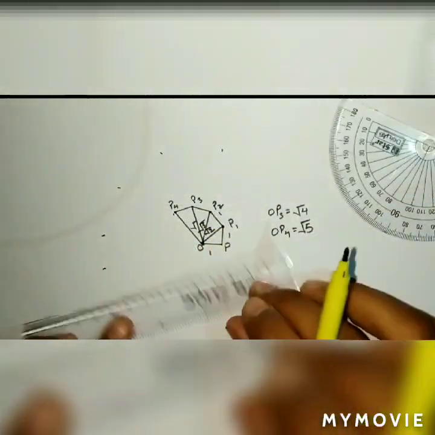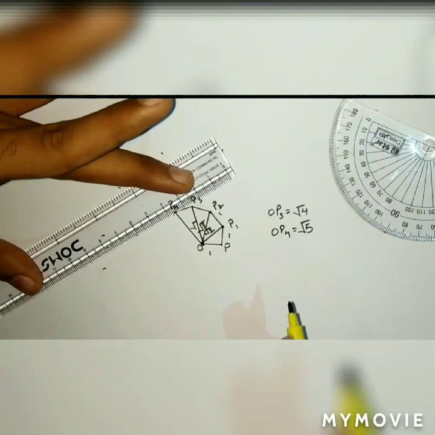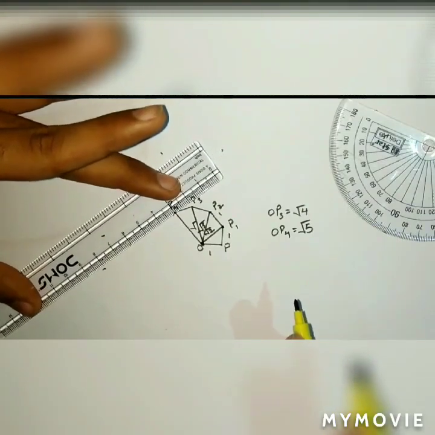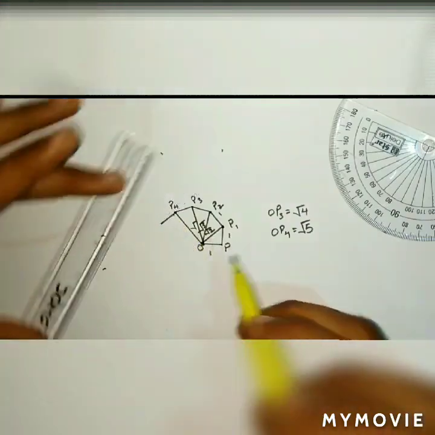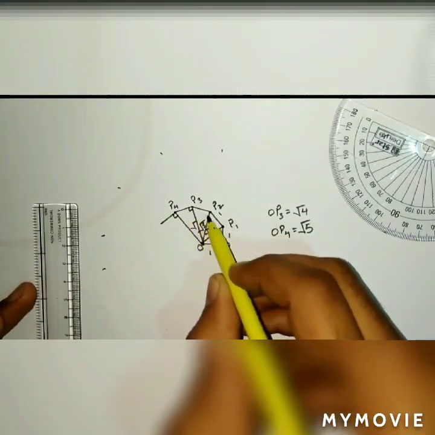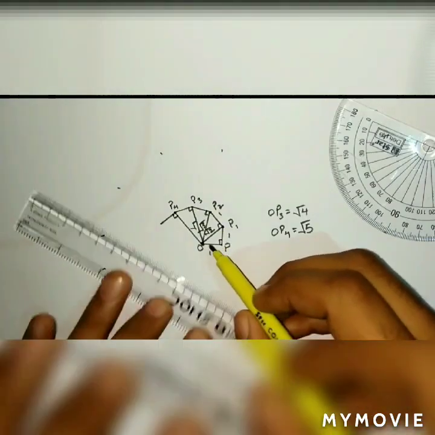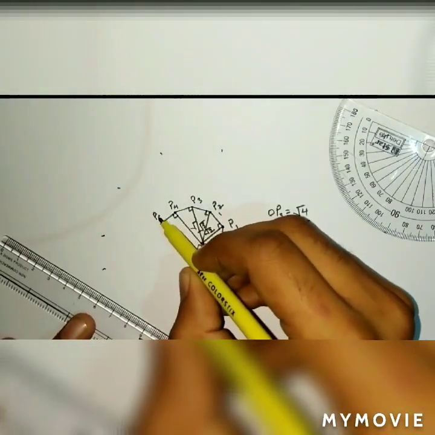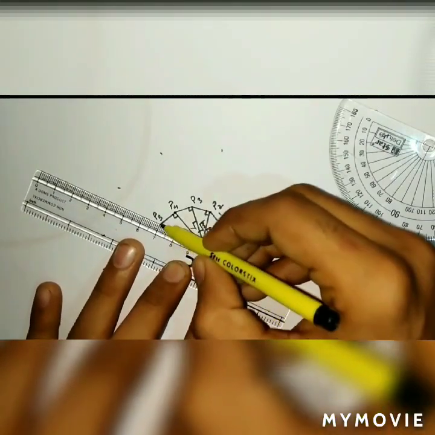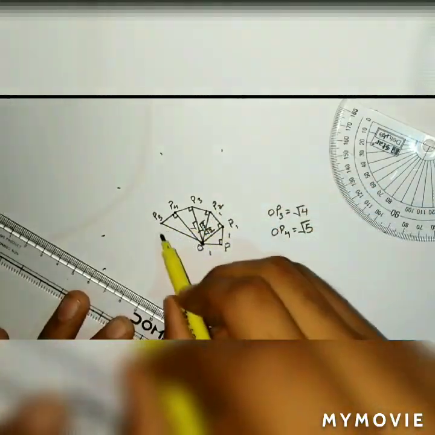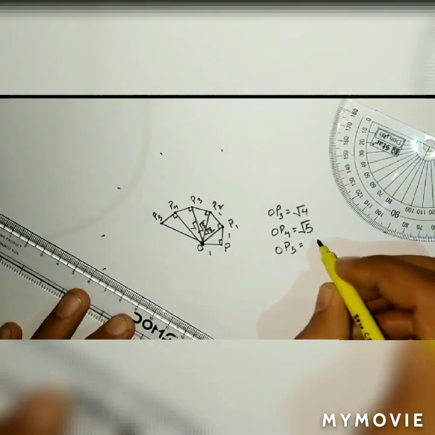In the same way, base as root 5 and the perpendicular should be 1 centimeter. I'll make it the point P5, so that OP5 will be equal to root 6. By using the Pythagoras theorem we are getting this, which is understood since we are using right angle triangles.